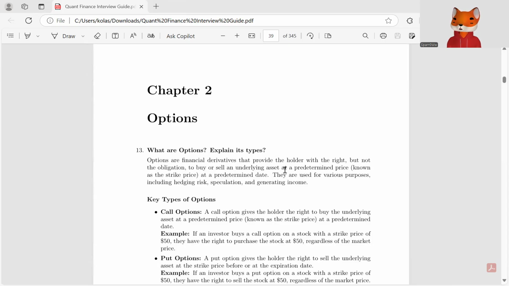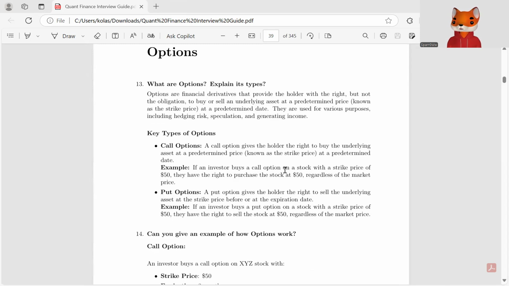The key types of options are call option and put option. A call option gives the holder the right to buy the underlying asset at a predetermined price and at a predetermined date, while a put option gives the holder the right to sell the underlying asset at a strike price before or at the expiration date.